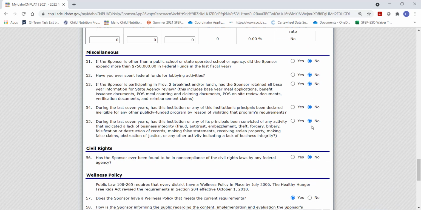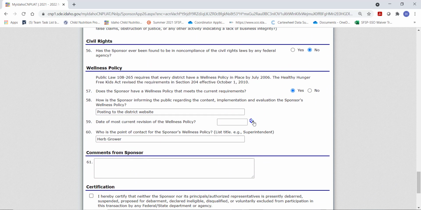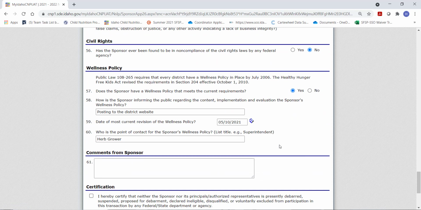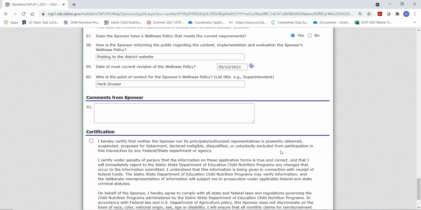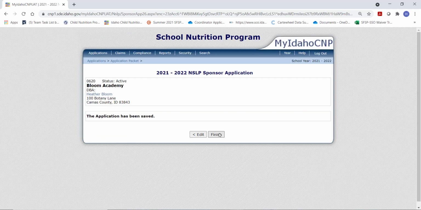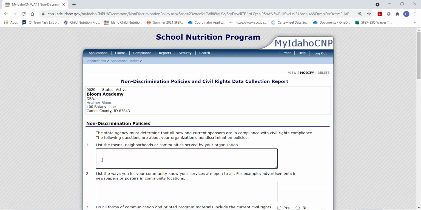Answer the miscellaneous questions, civil rights, indicate when the wellness policy was updated. This was reviewed May 10th of this school year. Click the certification button and save. Finish. Sponsor application is complete. We will add the civil rights information section.